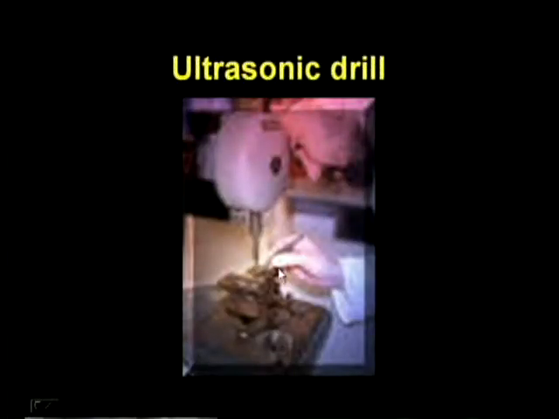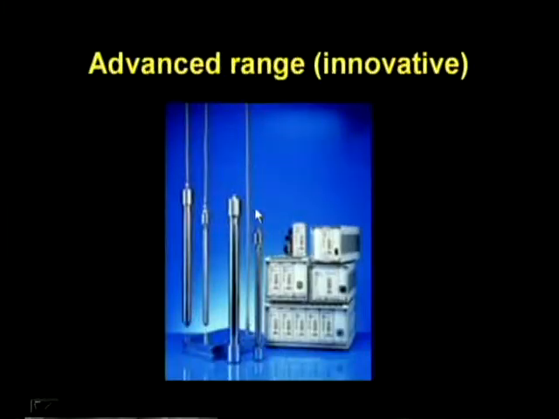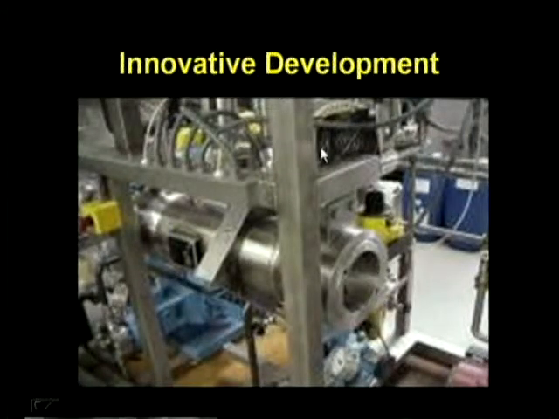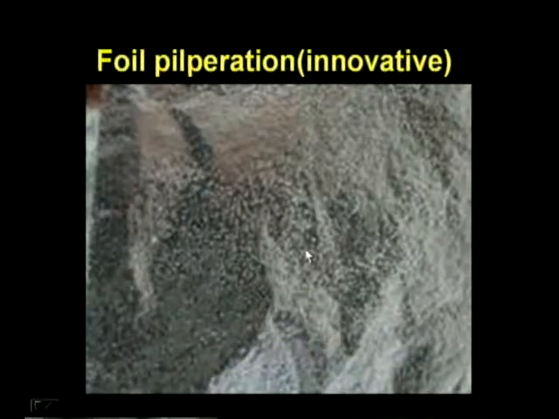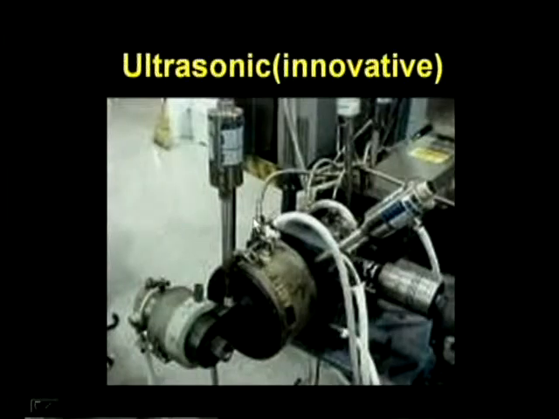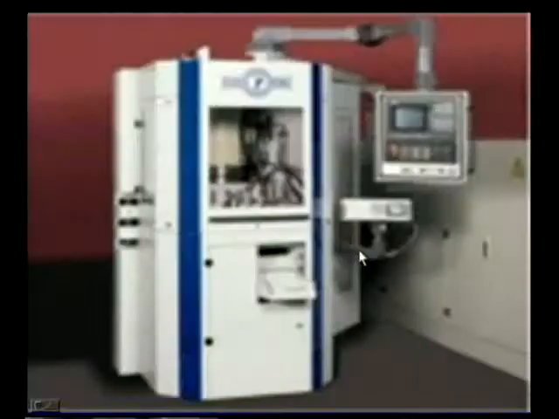Here you can see the application of an ultrasonic drill, how a small tiny hole is made. These are the transducers in advanced form, all the latest things. This is atomizing of metal, innovative developments of different USM, a small filtration, that is holes, and here powder compaction.